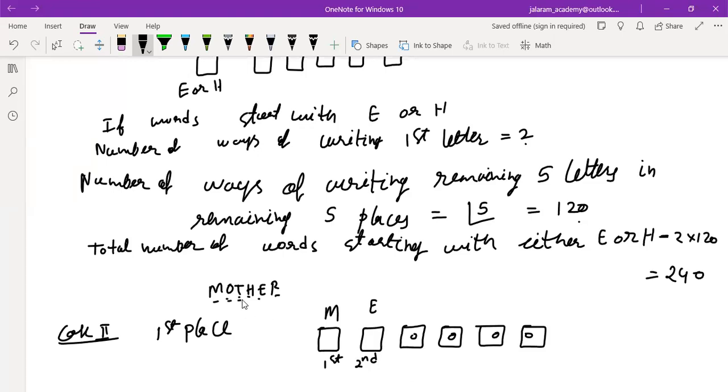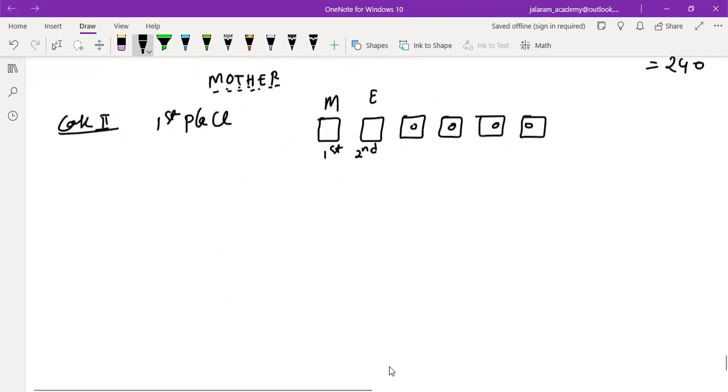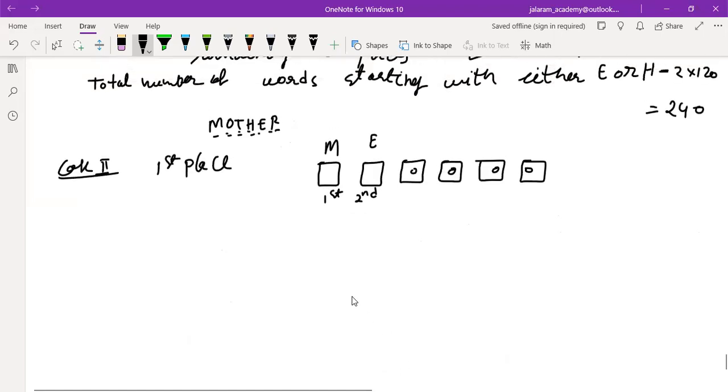O, T, H, and R. E, H, and R. And we have four places. So, how many ways are there to fill these four letters in four spaces? As there is only one choice for first place, one choice for second place, and the remaining factorial four choices for the third, fourth,